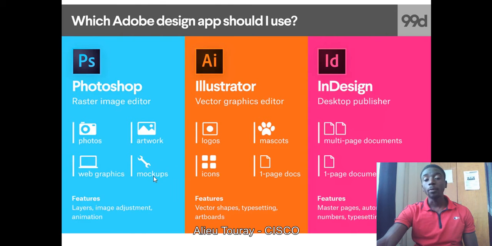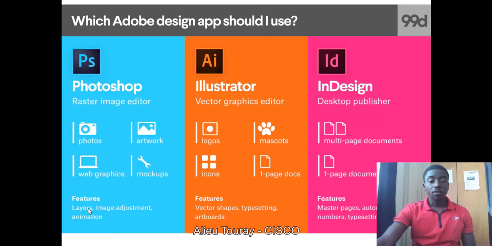mockup. So maybe I would try to get a video for you guys on how to create mockups and how to create a logo and have it match with a mockup. That is a very important thing, because mockups make your designs look neat and clear. Sorry for needy, I mean neat.